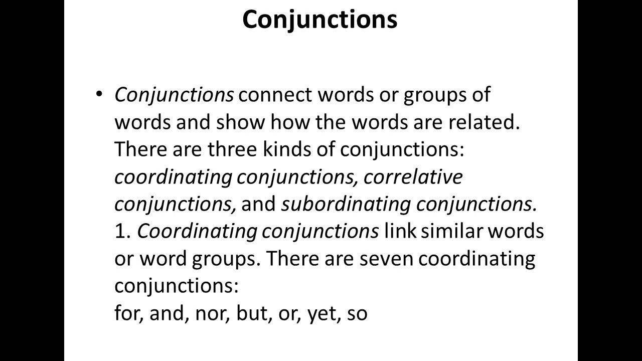Conjunctions connect the words or the group of words and show how the words are related to one another. There are 3 kinds of conjunctions: coordinating conjunctions, correlative conjunctions, and subordinating conjunctions. Coordinating conjunctions link the similar words or the group of words. There are several coordinating conjunctions. For example, for, and, nor, but, yet, so.